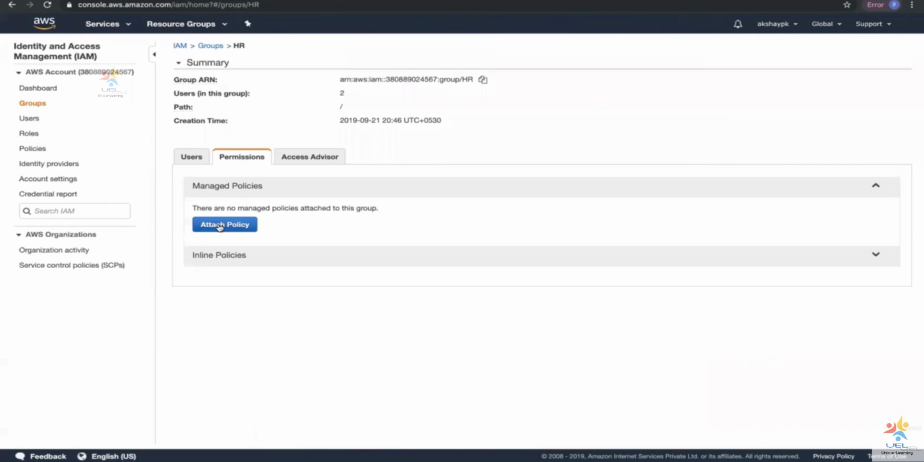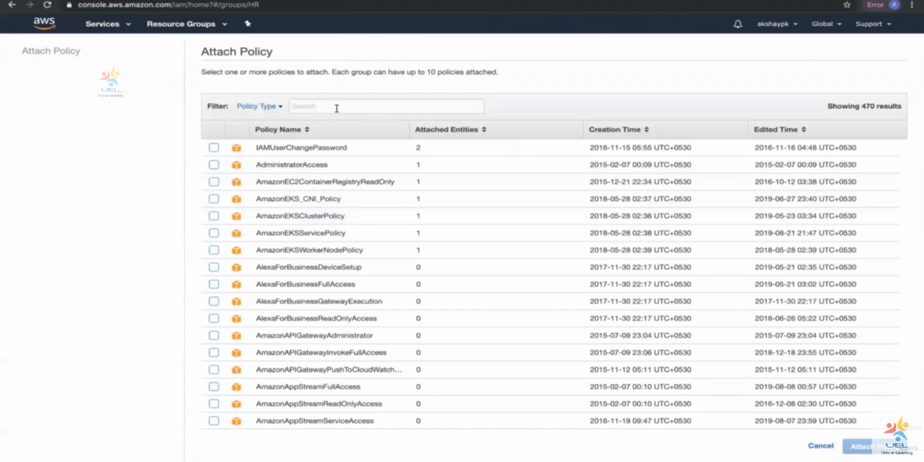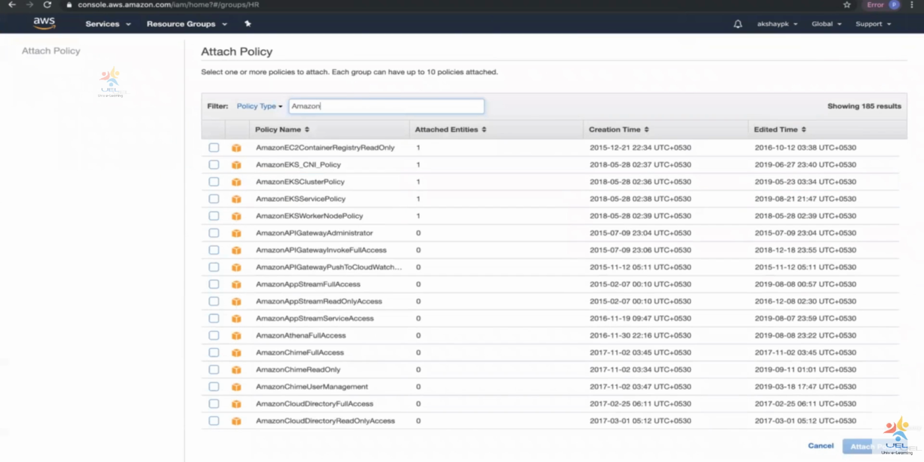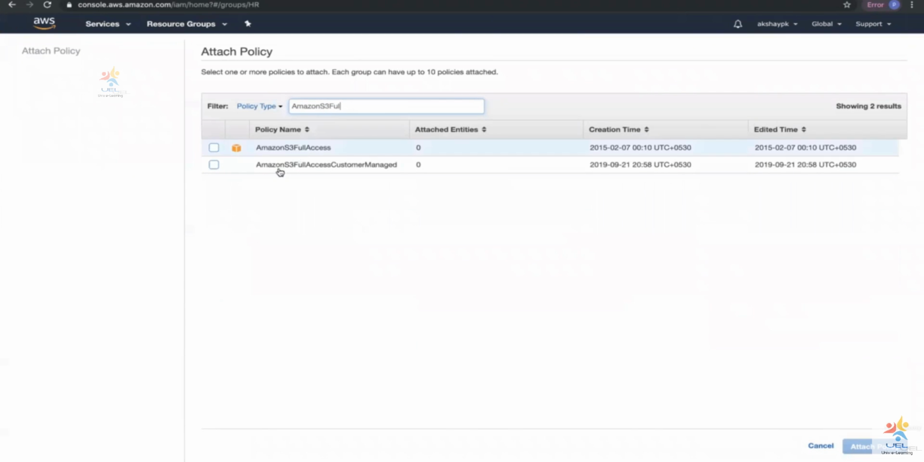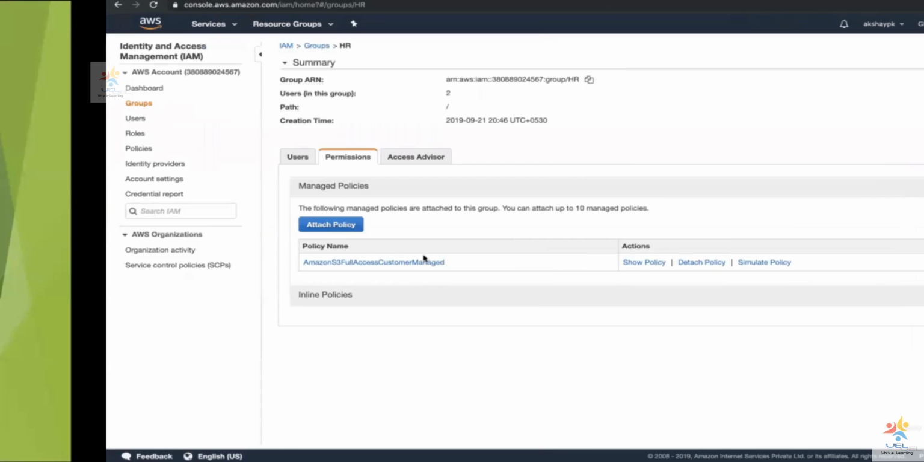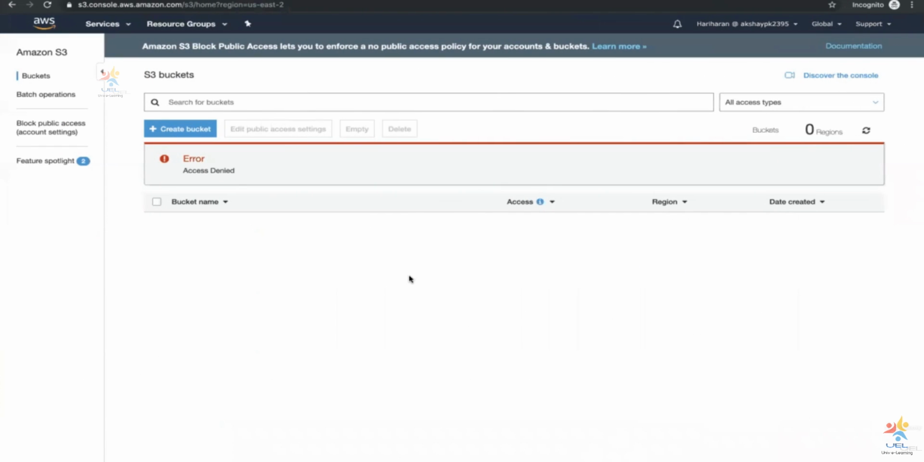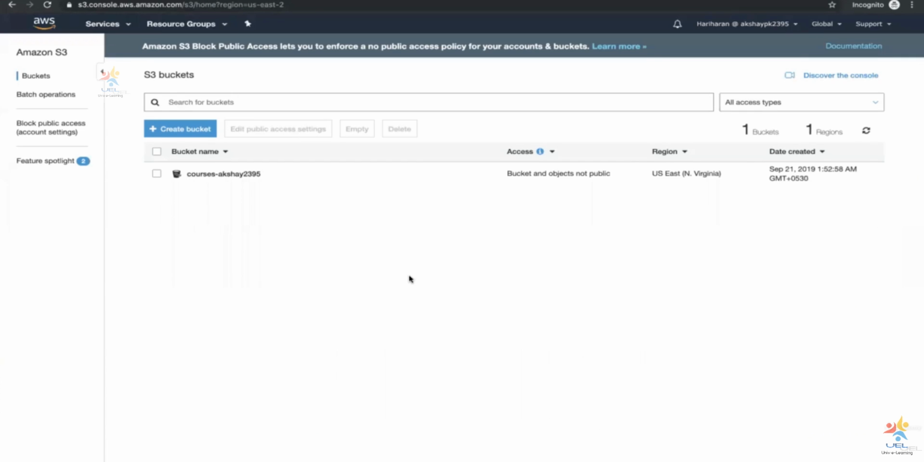I'm going to go to permissions and add my customer managed policy. My customer managed policy is called Amazon S3 full access customer managed. You can see over here that this is without the box symbol by AWS. So I'm going to attach this policy. When I attach this policy, I'll be able to go back to S3 and do a control shift reload. And you can see right now that Hariharan has access through our customer managed policy to S3.